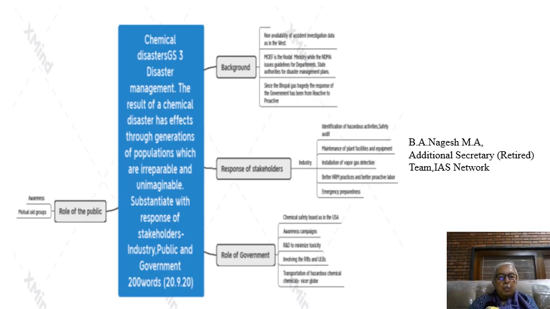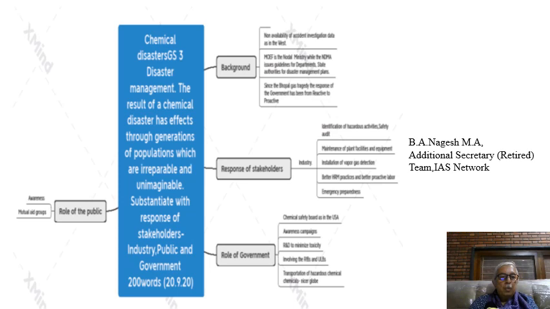Then what is the role of the public in this? So the public are an important stakeholder. The public should be aware of what the industry in their area is manufacturing, and whether safety measures have been followed. When the public take part, they should become more and more aware of the activities of the company.